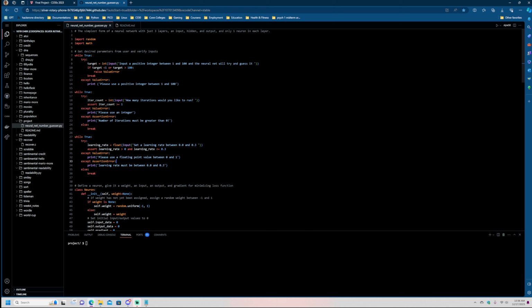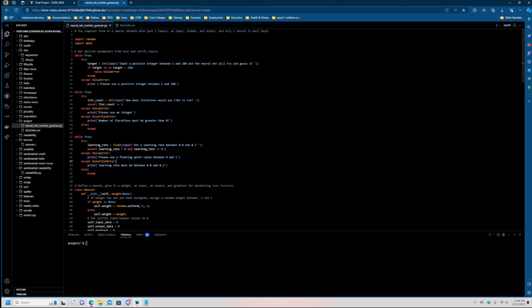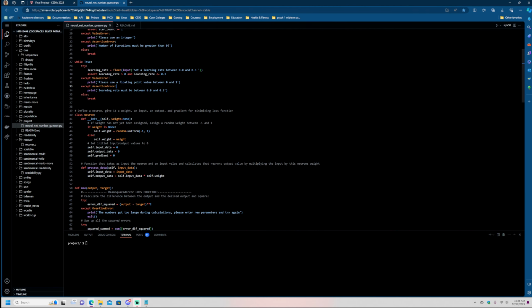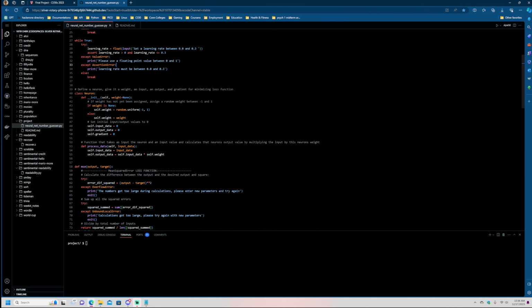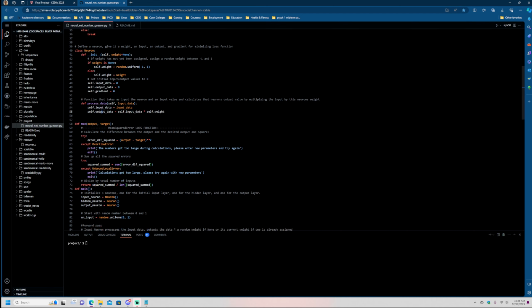So I start by getting the 3 inputs from the user and verifying that they are inputs that will work for the program. I define a neuron, what it means for it to have a weight, its input, output, and gradient data. I make a process data function that takes the input data of whatever's passed into it, multiplies it by that neuron's weight, and sets an output data.